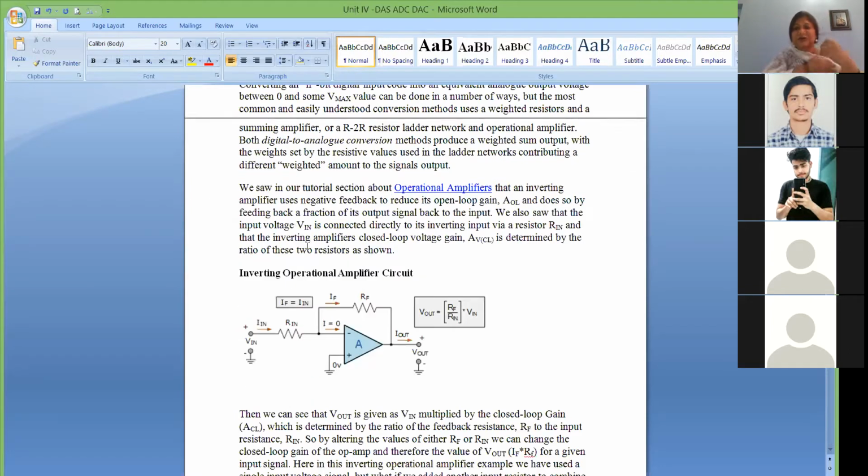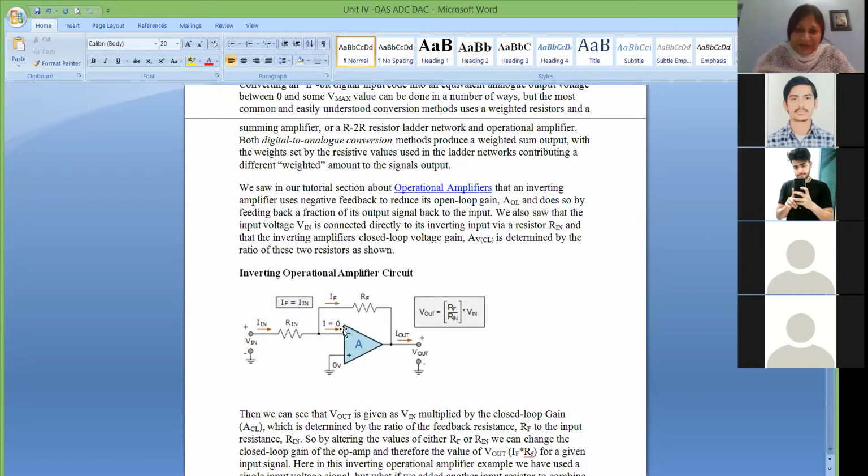Now, you must have studied operational amplifier somewhere. Suppose you see one inverting operational amplifier, it means your input is available at the inverting terminal, and your gain of the amplifier is the feedback resistance RF by input resistance Rin. So this is my gain, RF by Rin. So V output is nothing but gain RF by Rin multiplied by input voltage. But if your input is positive, then it will be negative output, and if your input is negative, then the output will be positive. Why? Because it is an inverting amplifier.